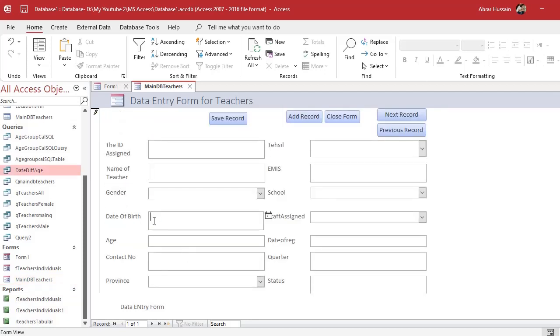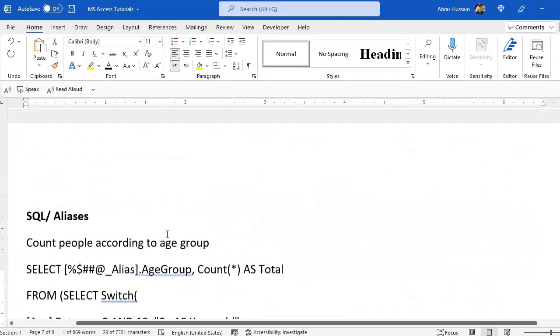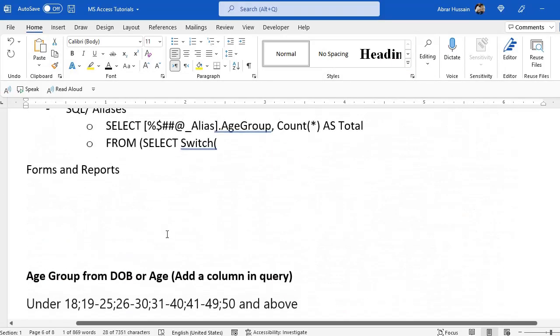For example, if someone typed the date of birth of a person, the age should be calculated automatically. So just in the queries we did this already. Let me show you again. Date diff formula.